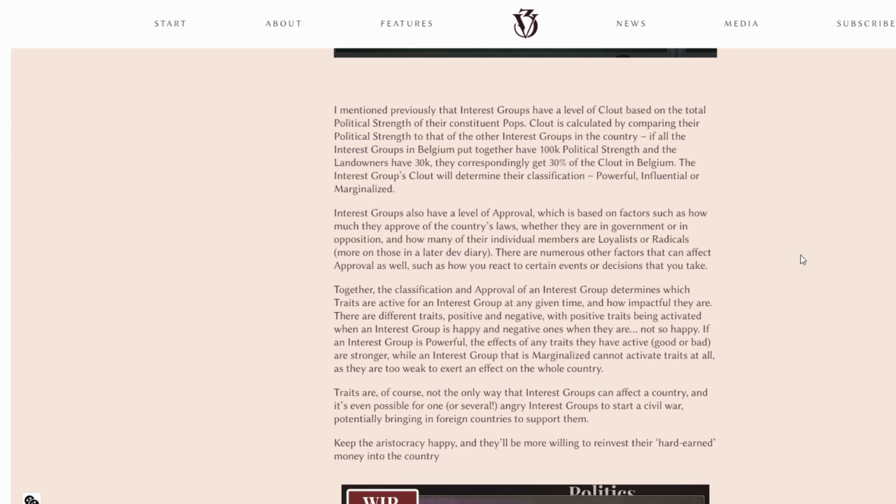Interest groups also have a level of approval, which is based on factors such as how much they approve of the country's laws, whether they are in government or in opposition, how many of their individual members are loyalists or radicals. More on those in a later Dev Diary. Again, radicals, we talked about that just a couple of moments ago. There are numerous other factors that can affect approval as well, such as how you react to certain events or decisions that you take. Together, the classification and approval of an interest group determines which traits are active for an interest group at any given time and how impactful they are.